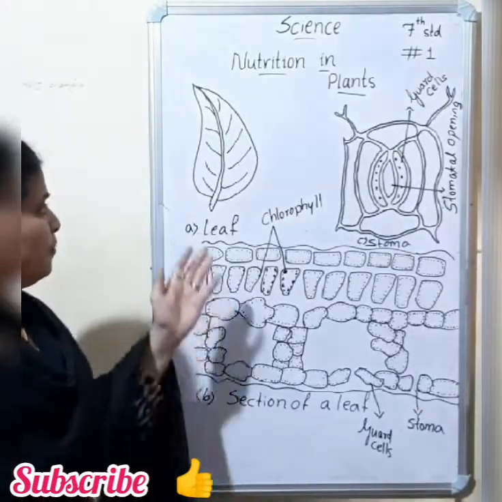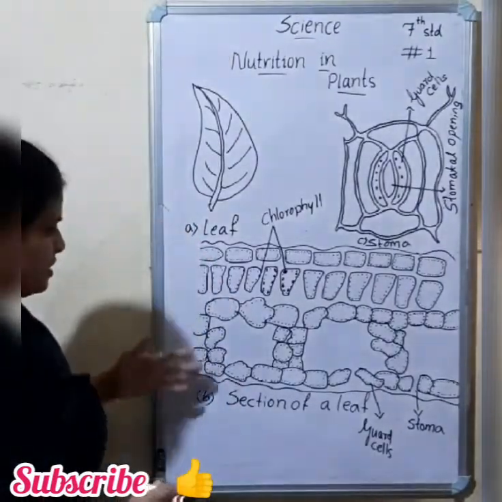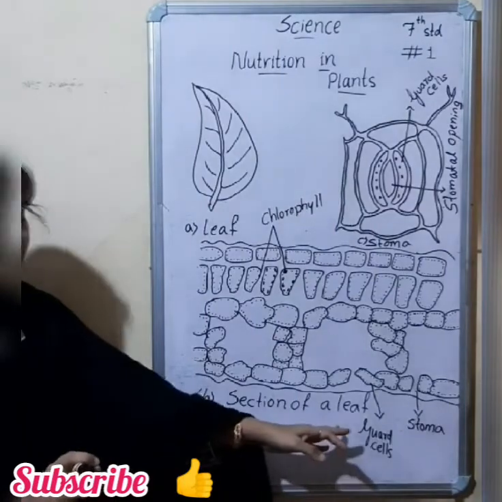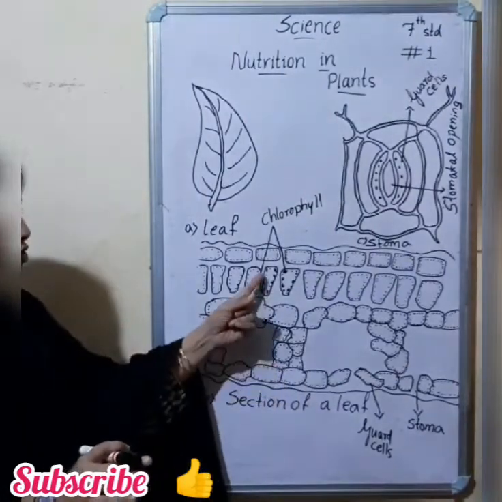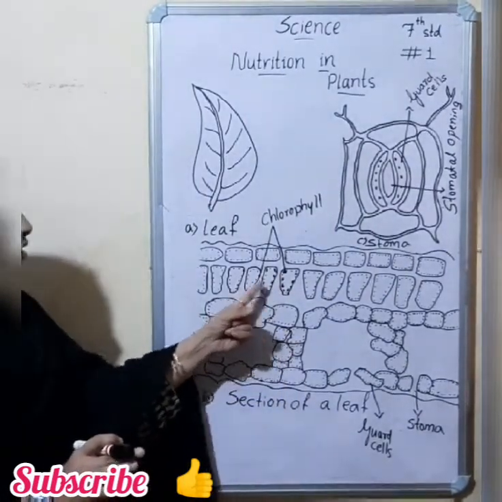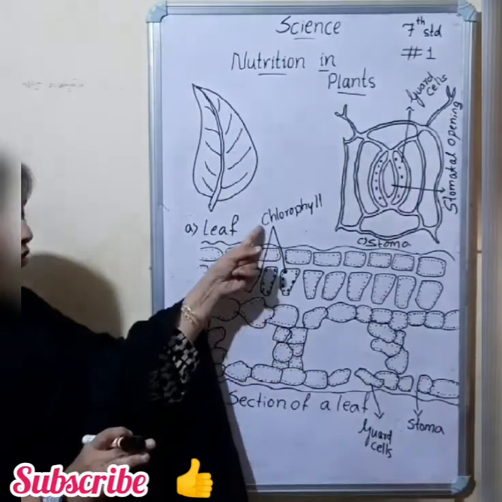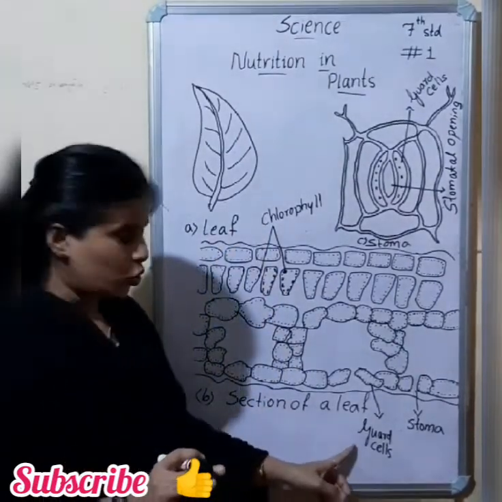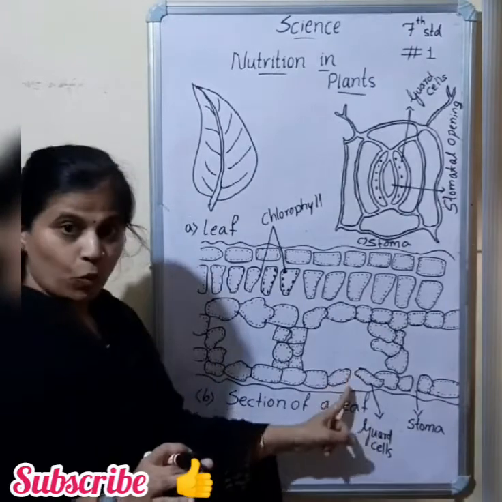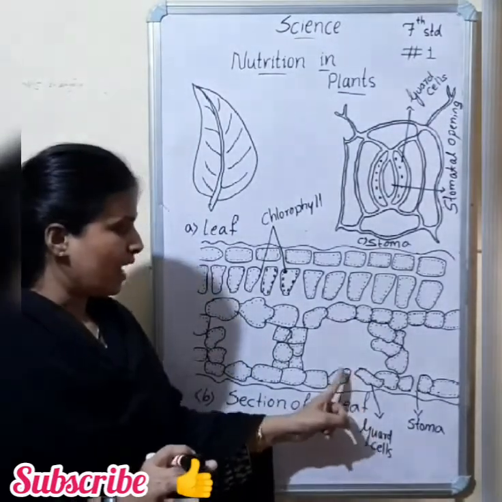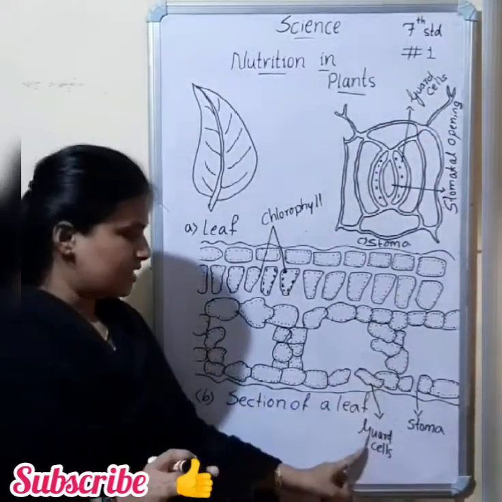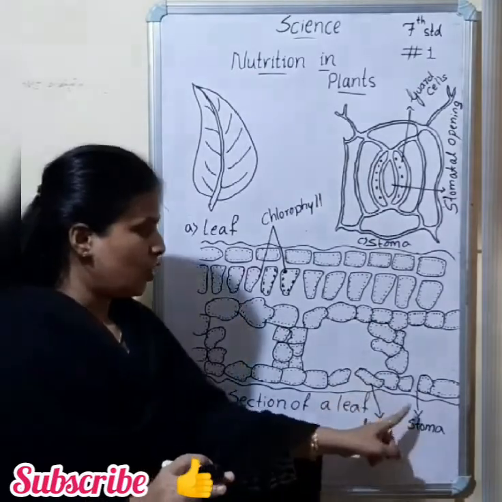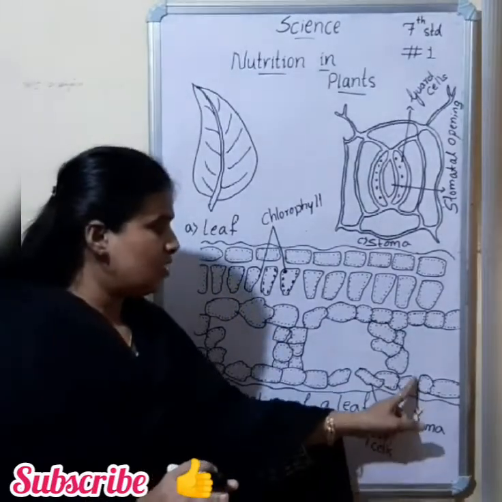Practice this diagram of a leaf as well as a section of a leaf, which shows the presence of the green pigment in the leaf, called chlorophyll, as well as the pore, which is covered by two guard cells. That pore is called the stoma.